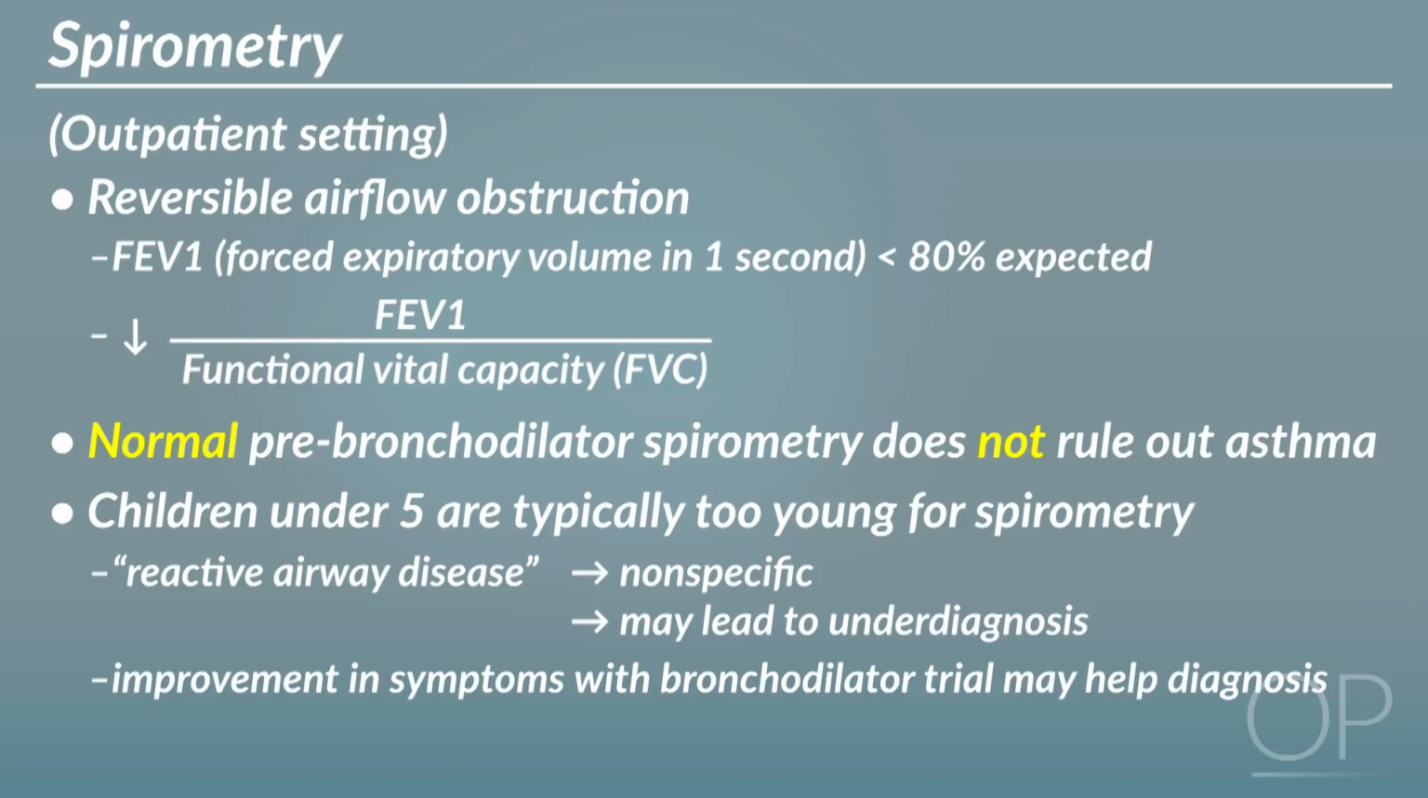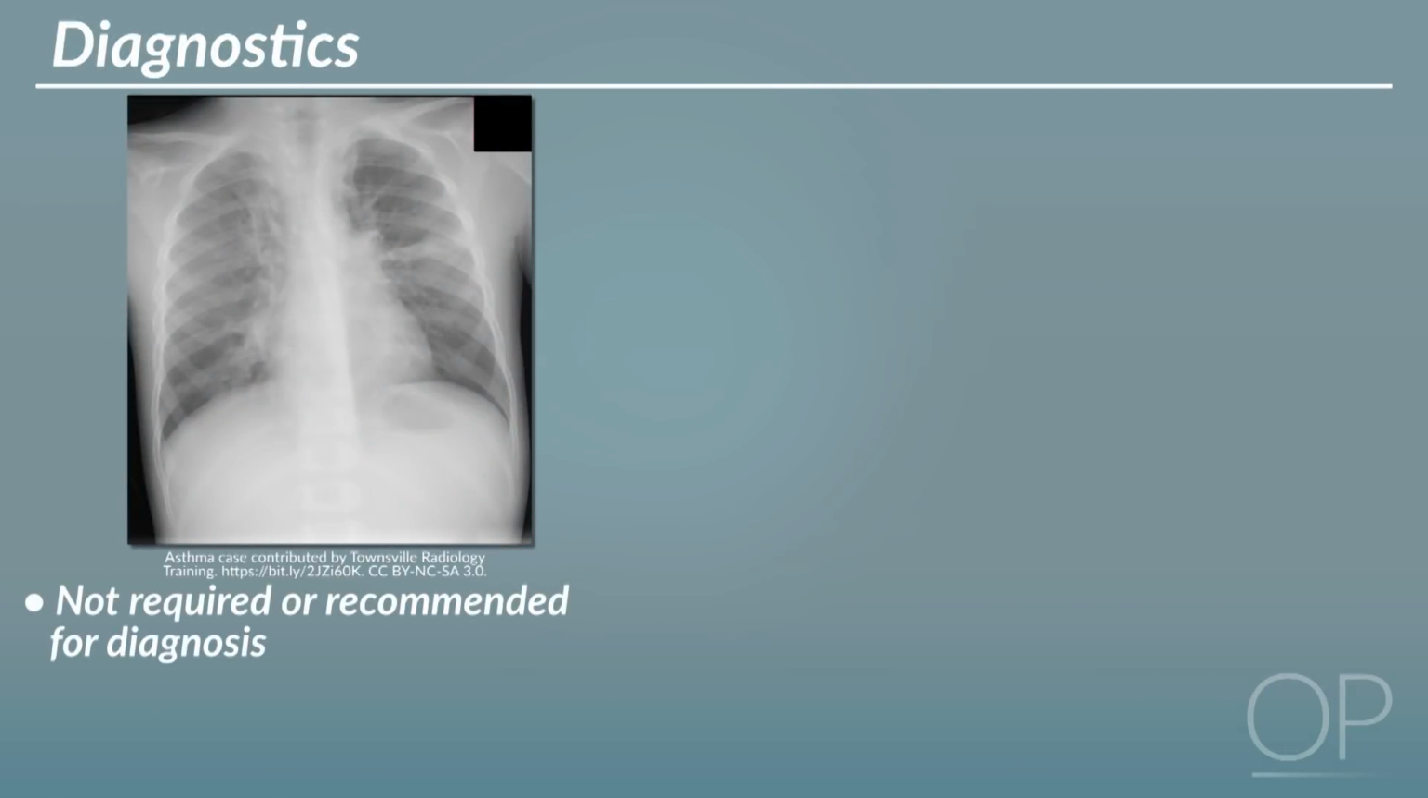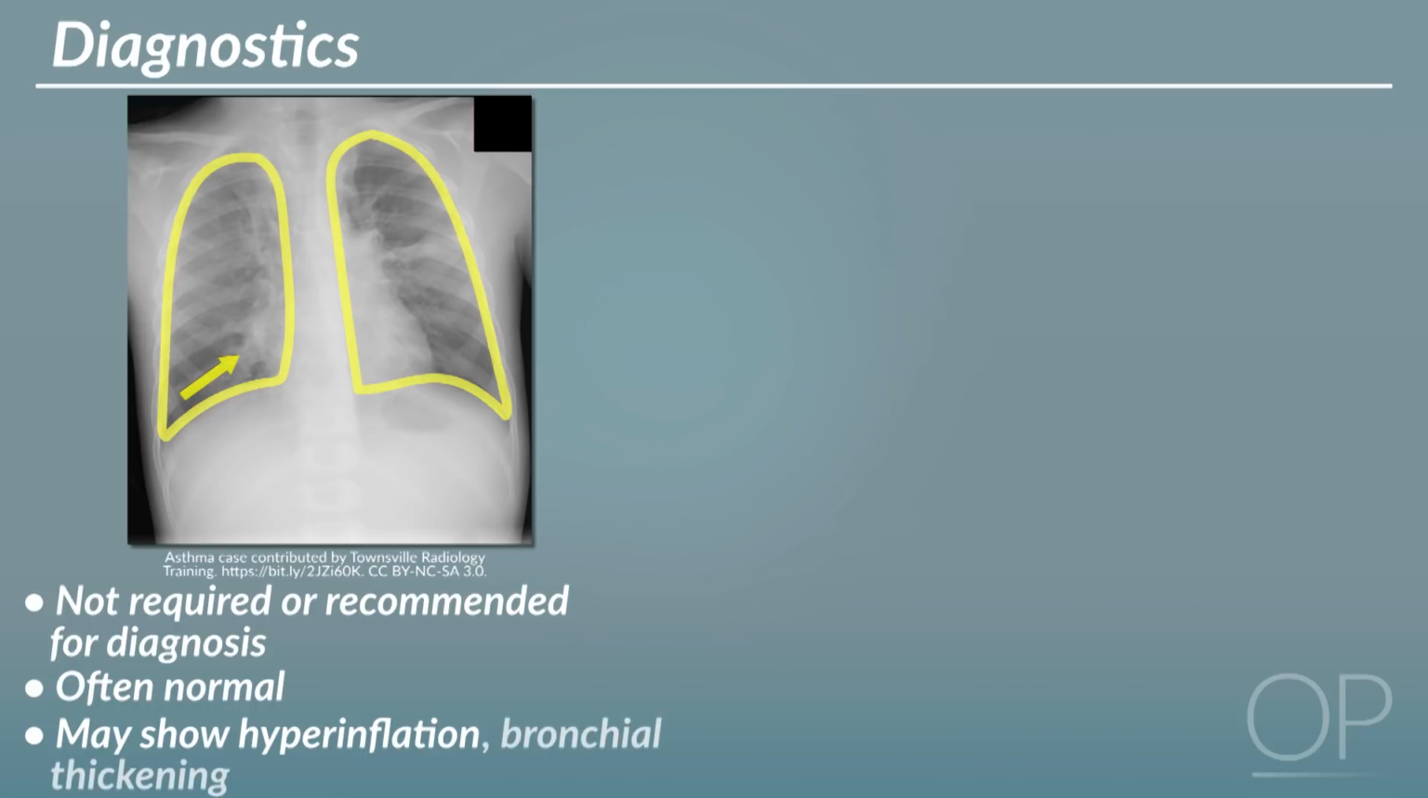A chest X-ray is not required or recommended to make a diagnosis of asthma, but it may be done to rule out other conditions on the differential diagnosis. The chest X-ray in asthma is often normal, but may show hyperinflation, bronchial thickening, or atelectasis.